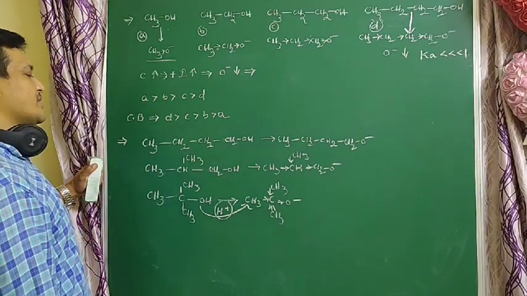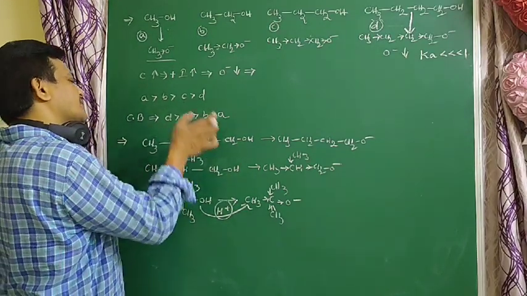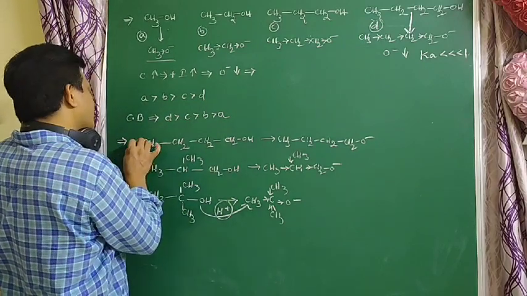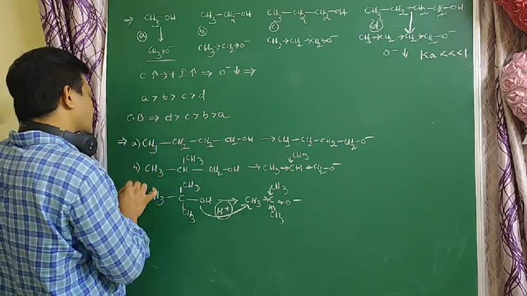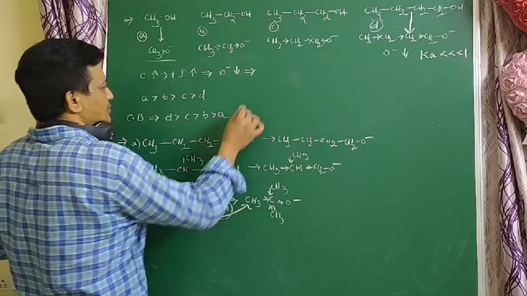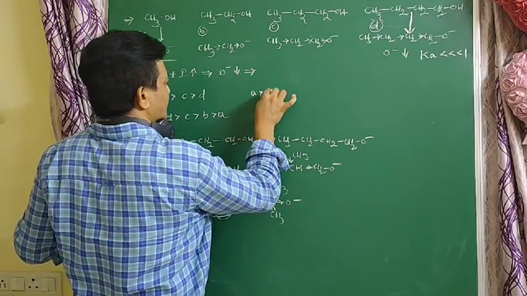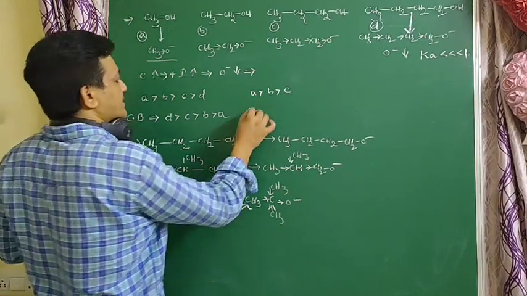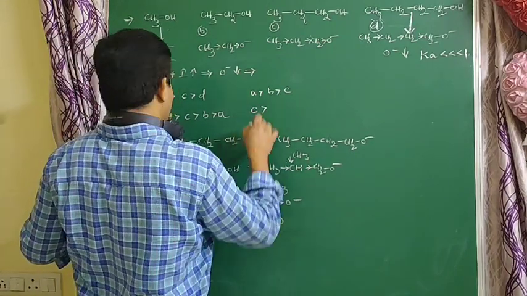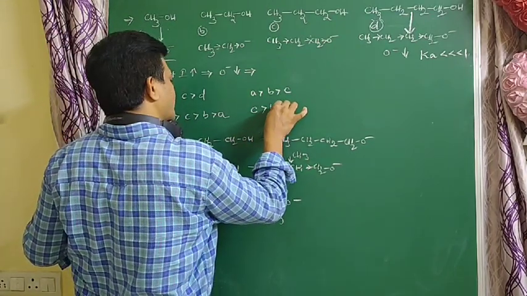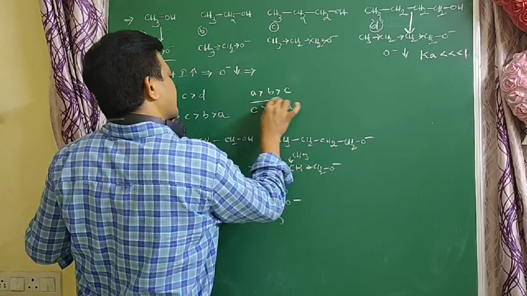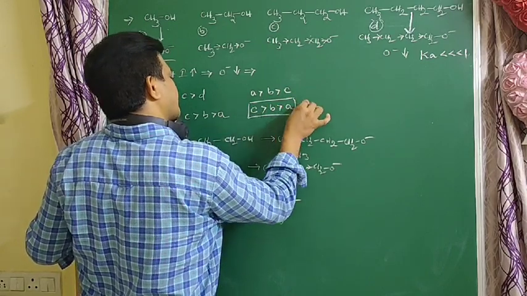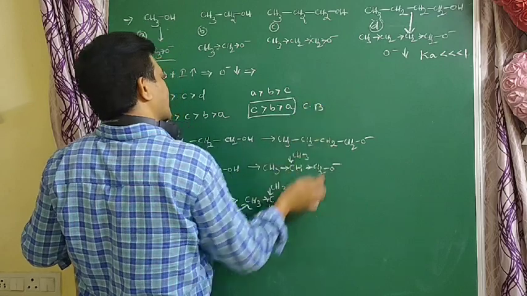So which is more acidic, students? This is the more acidic. A is more acidic than B, B is more acidic than C. In the conjugate bases, C is more basic than B, and B is more basic than A. Which is more basic in nature?